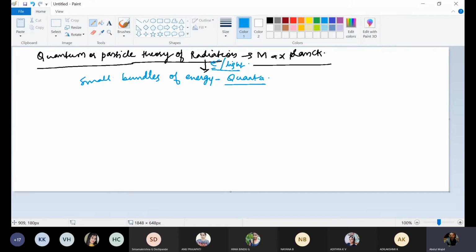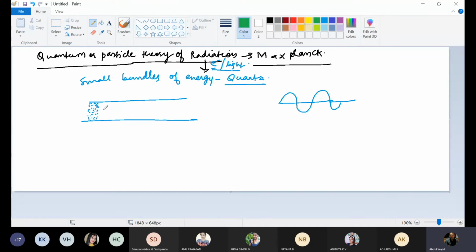What's the difference from wave? This is wave. In wave, crest and trough are there, and continuity is there. But in this quantum theory of radiation, radiation travels in the form of small packets of energy, in the form of particles.